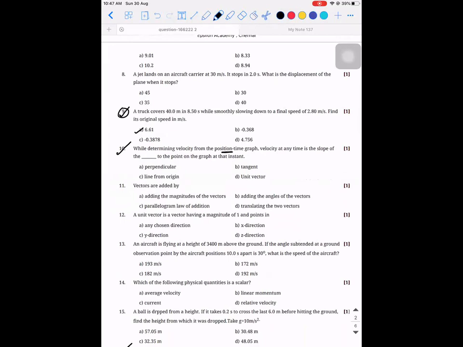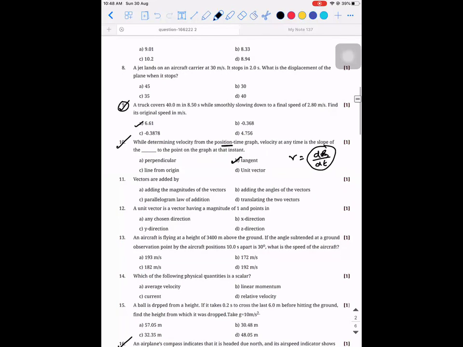See, position-time graph velocity: v is equal to dx by dt, or ds by dt. This we know. So why do we differentiate? Differentiation gives you what output? It gives you the slope of the tangent at that particular point. That is the answer. It's a direct question, a theory part. Okay, this is the 10th one.